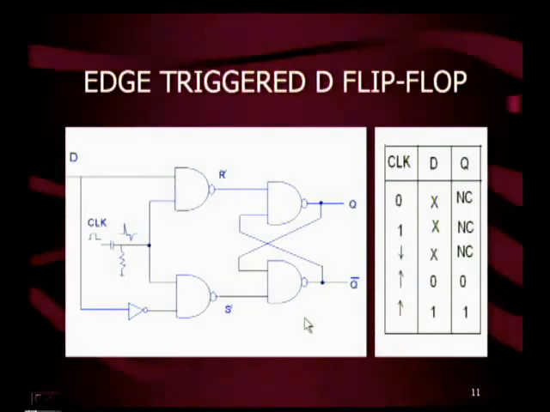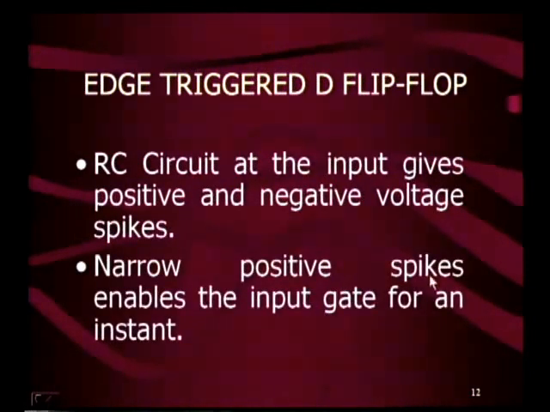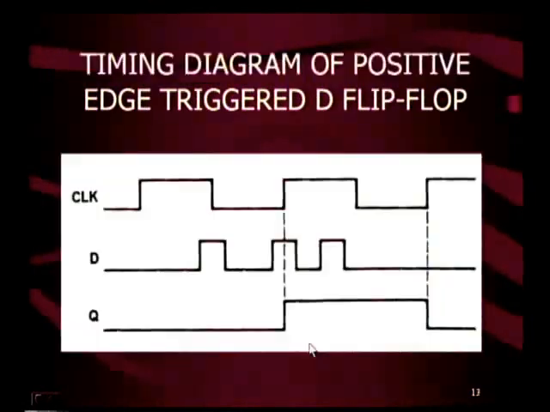That means this flip-flop is a transparent flip-flop. It is transparent only for the leading edge of the clock. So the RC circuit at the input gives positive and negative voltage spikes in case of edge triggered D flip-flop. Narrow positive spikes enable the input gate for an instant.